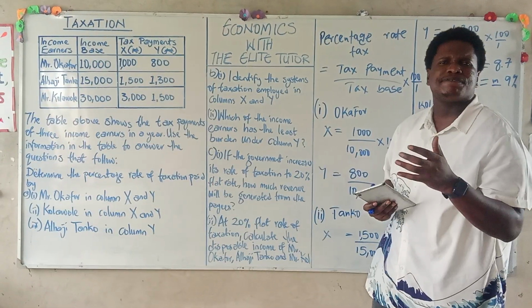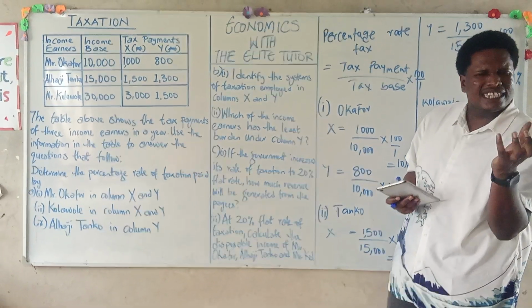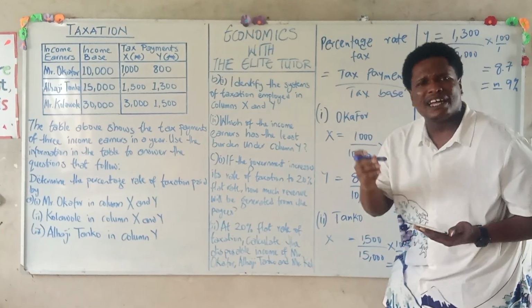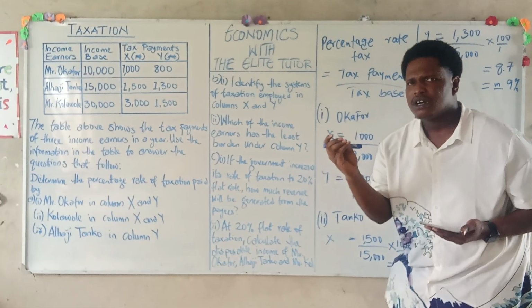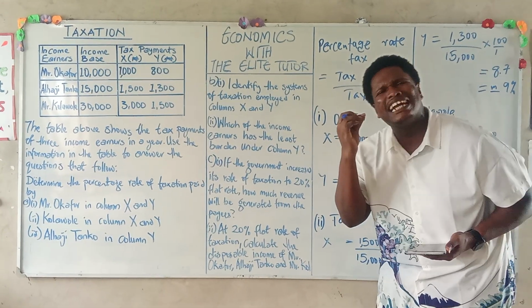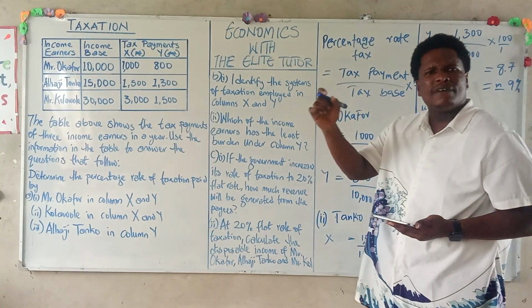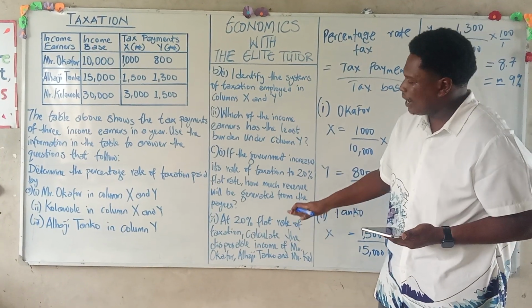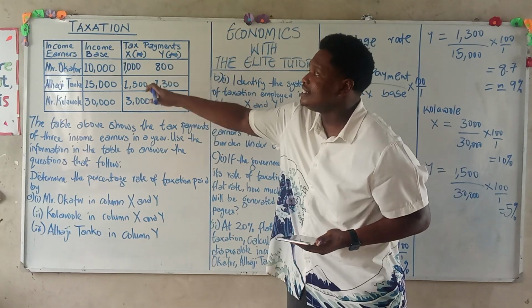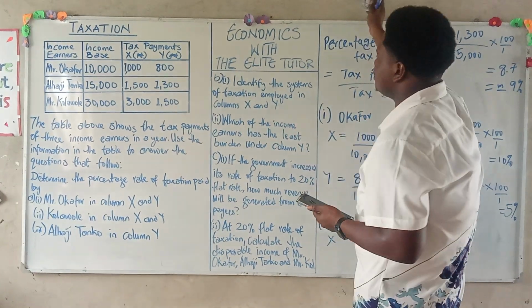It is possible that 5,000 can be seen as 5%. 5% tells us the rate, but 5,000 is the monetary value. So when we're looking at how much is generated by government, we don't want to look at the percentage, we are looking at the monetary value. And in order for us to calculate it, it's simply our 20% on each of these income bases. And I want you to follow closely. So let's solve.